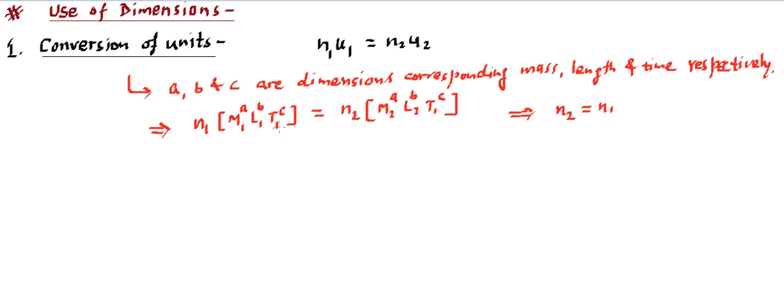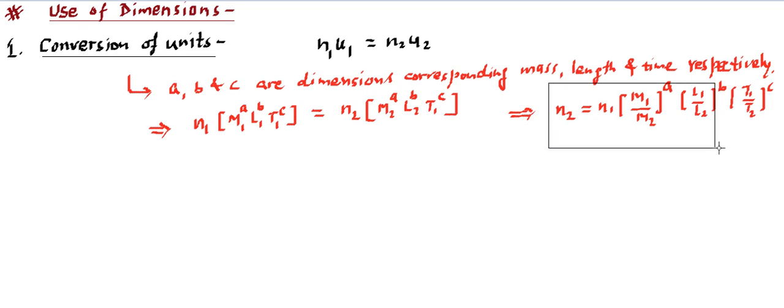If we are interested in N2, these terms go to the other side, so it is M1 divided by M2 raised to power A, then L1 divided by L2 raised to power B, and then T1 divided by T2 raised to power C. That's a general expression we can use to find the numerical value in one system of units if its value in another system of units is known to us.